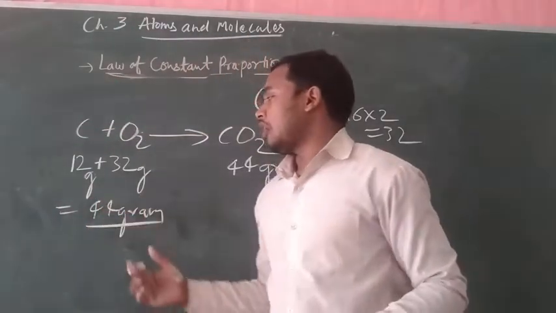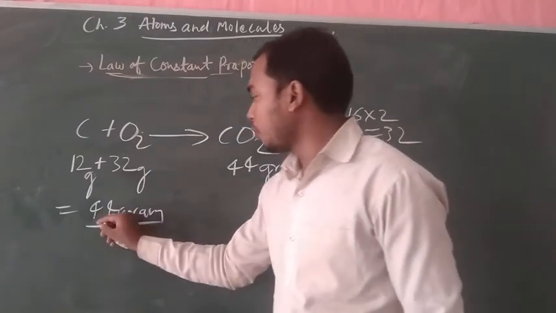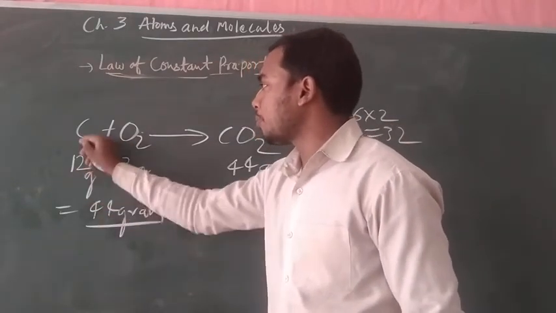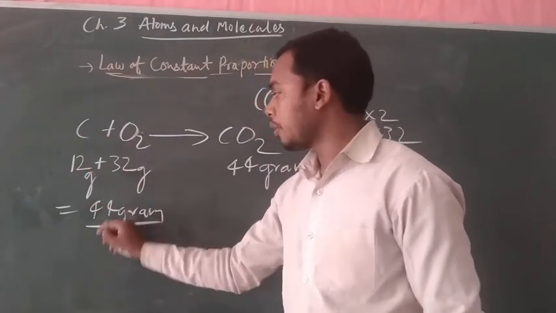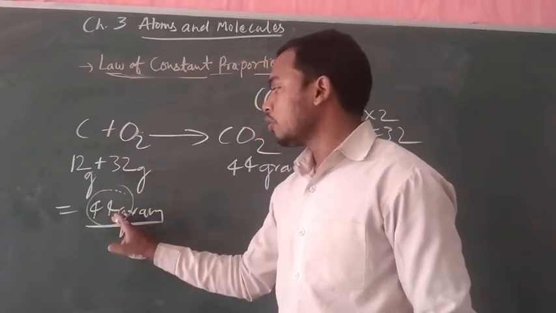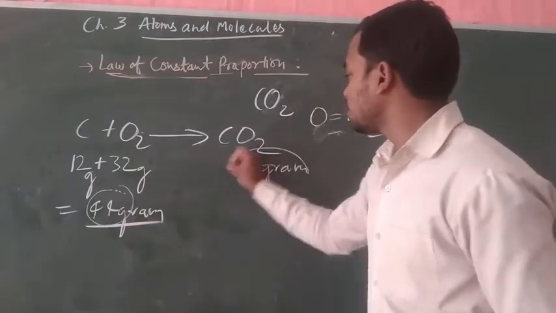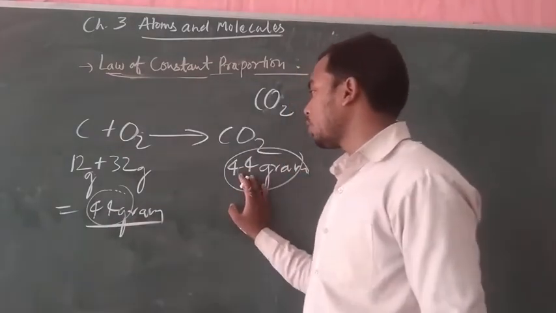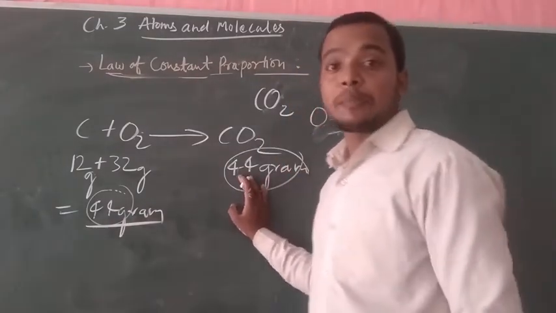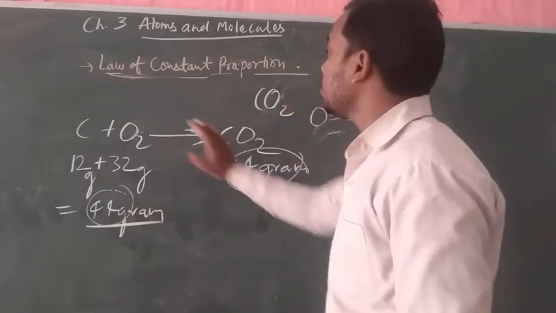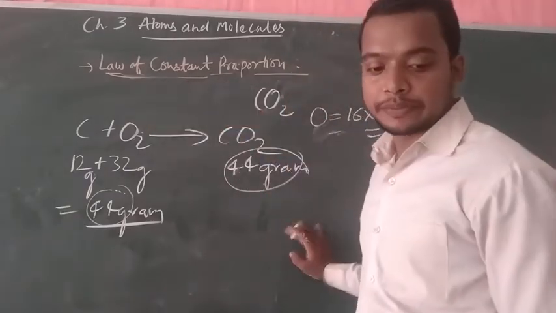This follows the law of conservation of mass. 12 gram of carbon and 32 gram of oxygen combine to make a weight of 44 gram, and on the product side there is also 44 gram of carbon dioxide. But we are going to talk about the law of constant proportion.